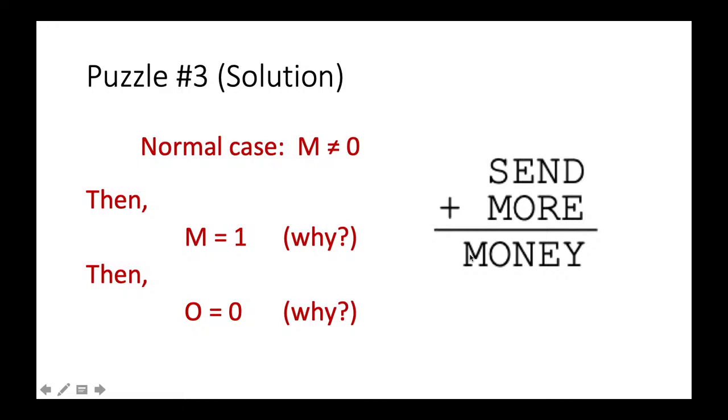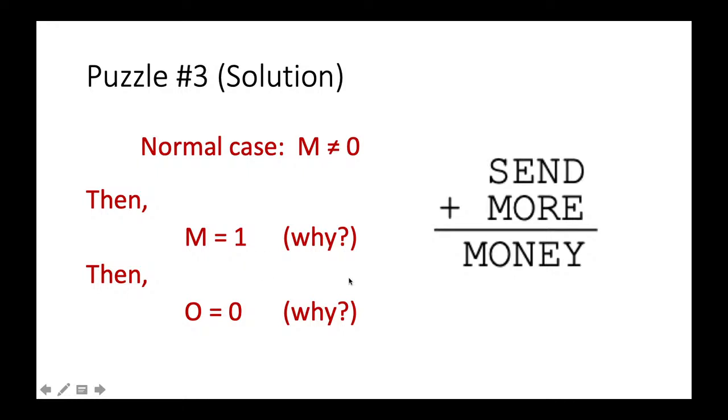And what is the reason? Because the largest possible value here is 9999. When they add up together, the sum has to be strictly less than 20,000. So the value of m cannot be more than 2, and it is not 0. So in that case, m has to be 1.